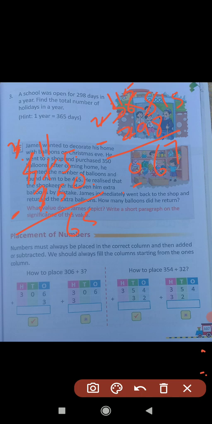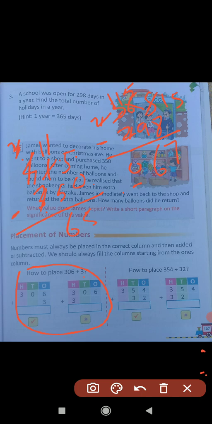Okay, and see how to place 306 plus 3. 306 is a 3-digit number and 3 is a single digit number.